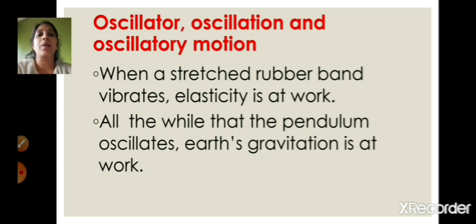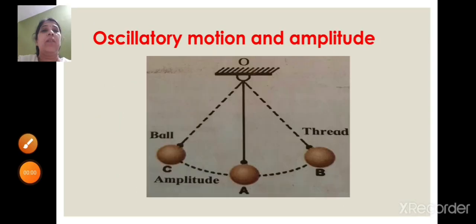So when the rubber band is stretched, on releasing, it comes back to its original state; that property is called elasticity. And this pendulum, when it oscillates from the central position A to B or C, that means the earth's gravitation is also at work.